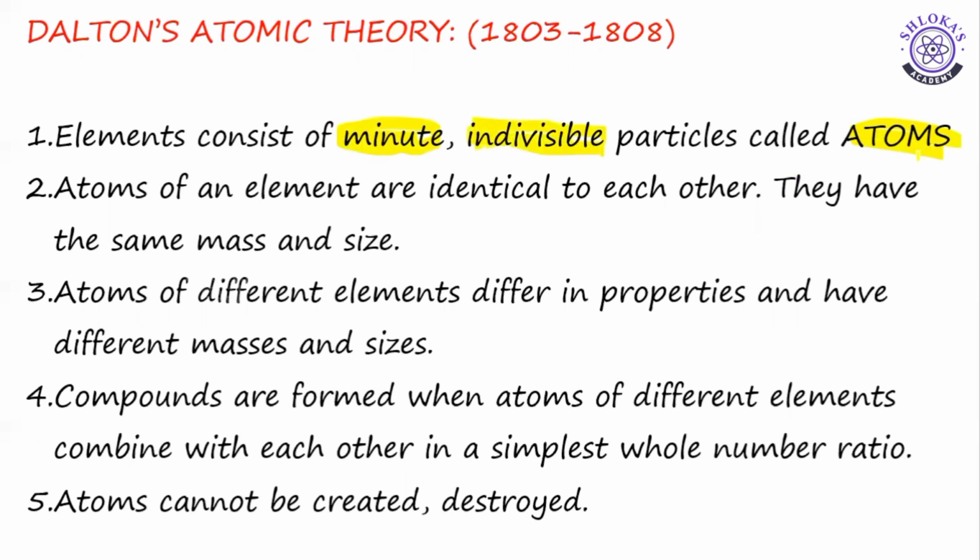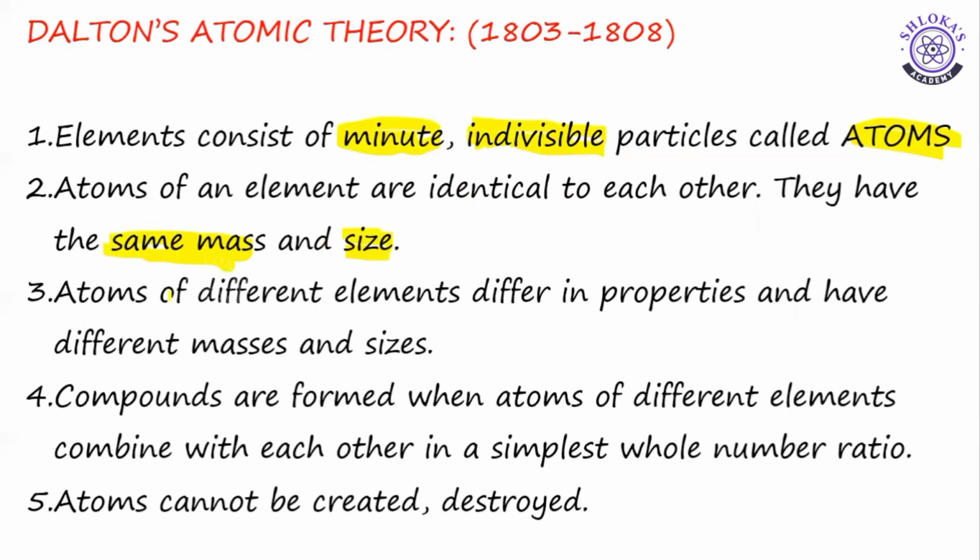Second point: atoms of an element are identical to each other. They have the same mass and same size, meaning atoms belonging to the same element possess the same properties.